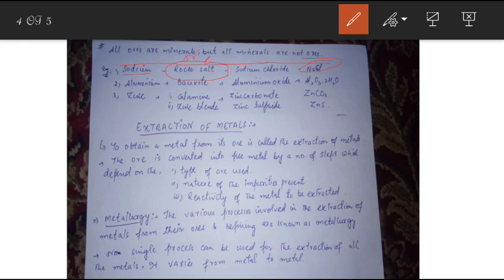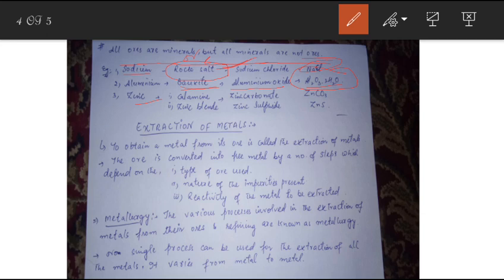So in order to extract sodium, we have to extract it from which ore? Rock salt. Aluminium is a metal. It is present in the earth's crust in combined state in the form of bauxite, and its chemical name is aluminum oxide, and this is its chemical formula, Al2O3·2H2O. What is the meaning of this 2H2O? It is hydrated. It is present in hydrous form. This ore contains two molecules of water.